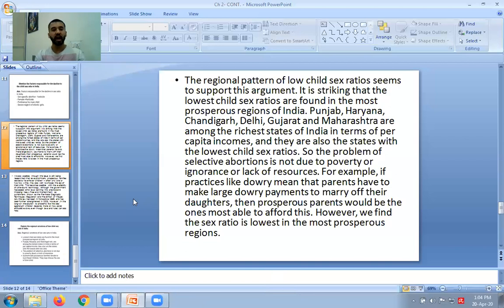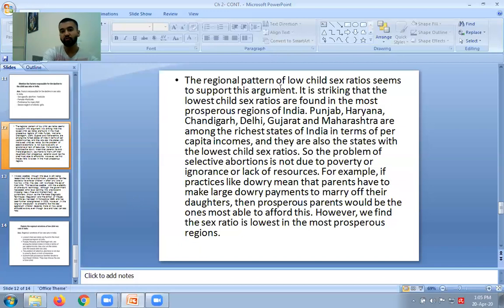Look, we have to understand regional variations in all the topics, and we have been doing this. We understood regional variations for size and growth of India's population. We understood regional variations for age structure in India. We're going to understand the regional variations of declining child sex ratio in this aspect also.